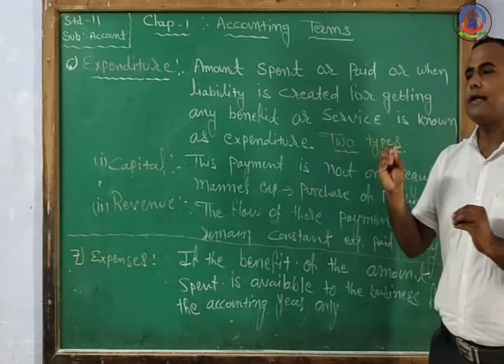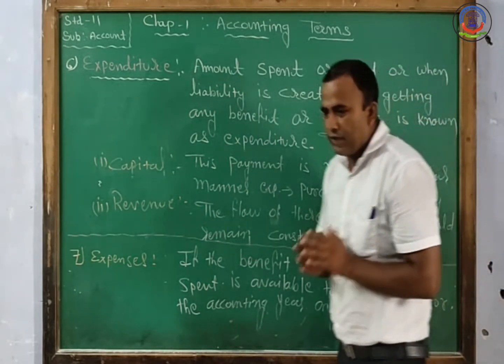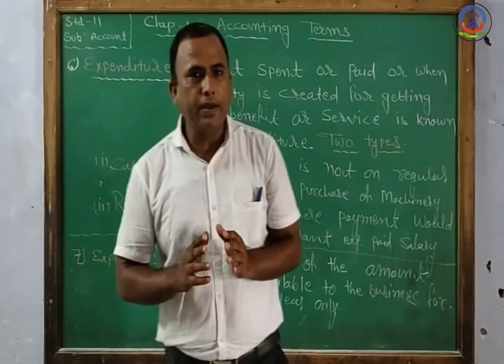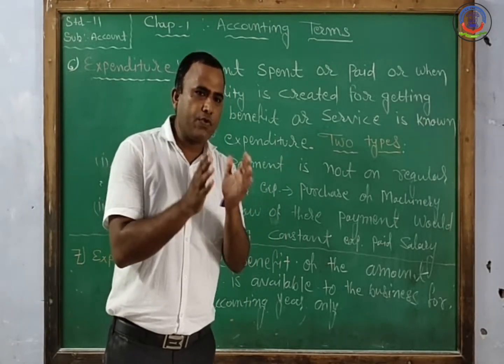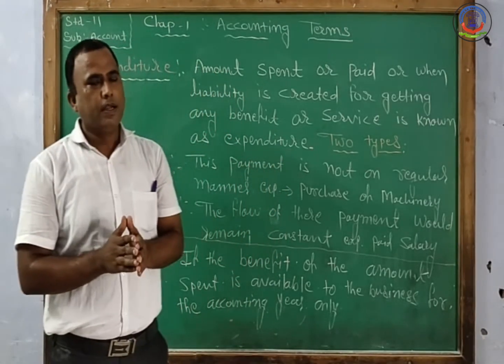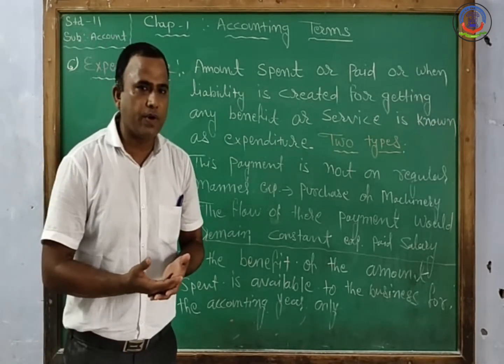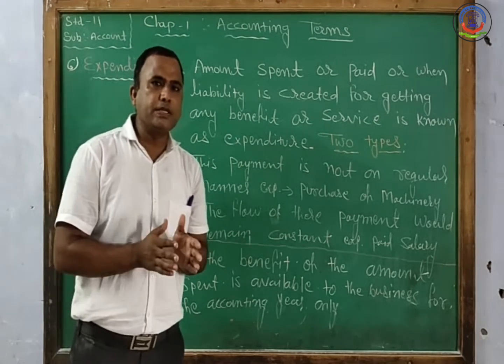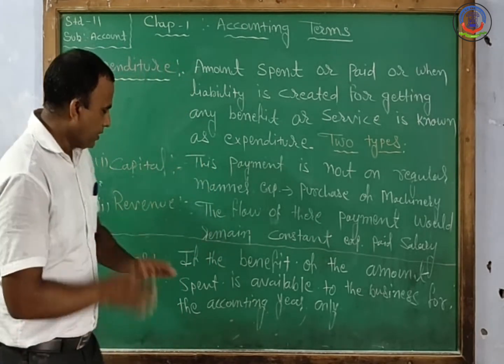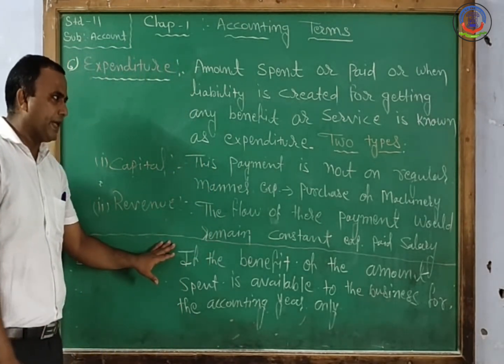Like we pay the electricity bill, we get the benefit of it for only a specified duration, like 1 month or 2 months. Like we pay salary to our workers, so we get the benefit of this expense for only 1 year. So that is known as an expense.